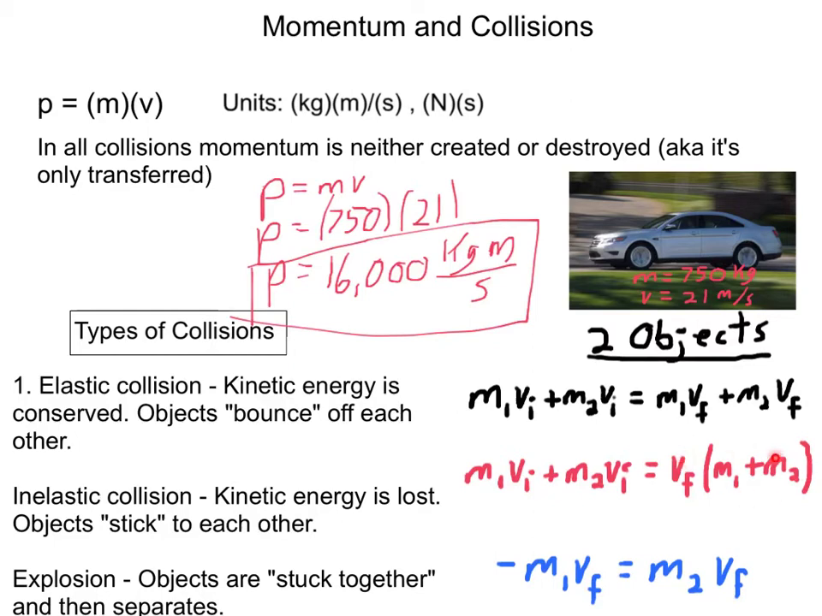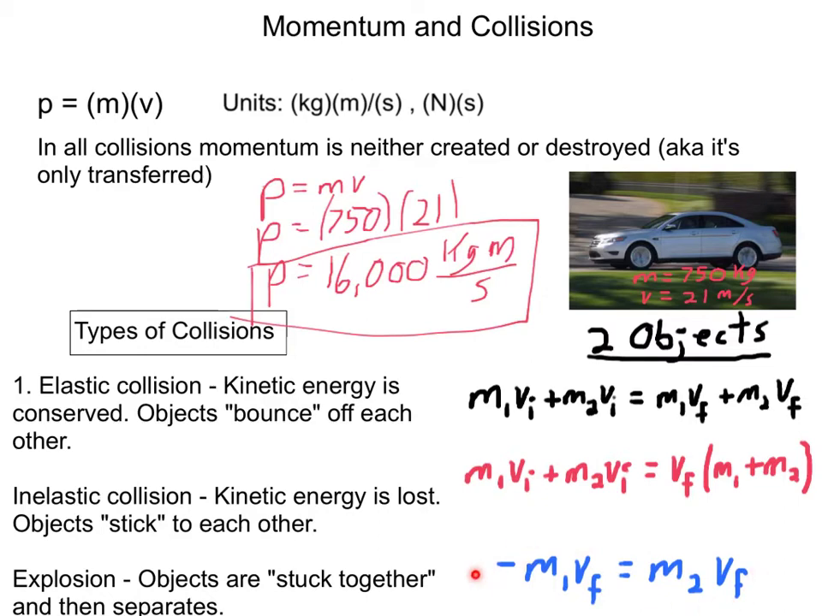In an explosion, we lots of times will consider their initial velocities to be 0. So this entire left side of the equation goes away, only leaving me with the right side. So it becomes the negative, if you will, negative m1 vf, right? So the negative final momentum of object 1 equals the positive momentum of object 2.